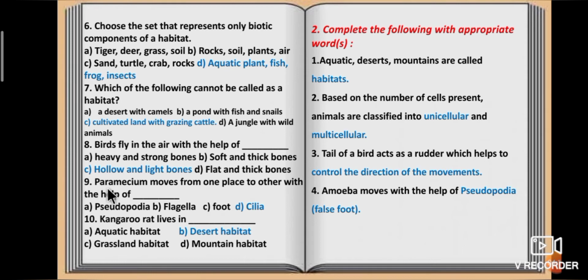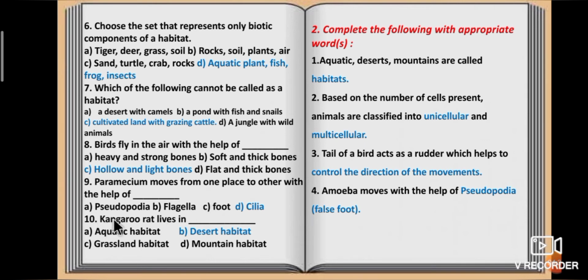Ninth question, paramecium moves from one place to other with the help of dash. Option A, pseudopodia. Option B, flagella. Option C, foot. Option D, cilia. Answer is cilia. Paramecium moves from one place to other with the help of cilia.